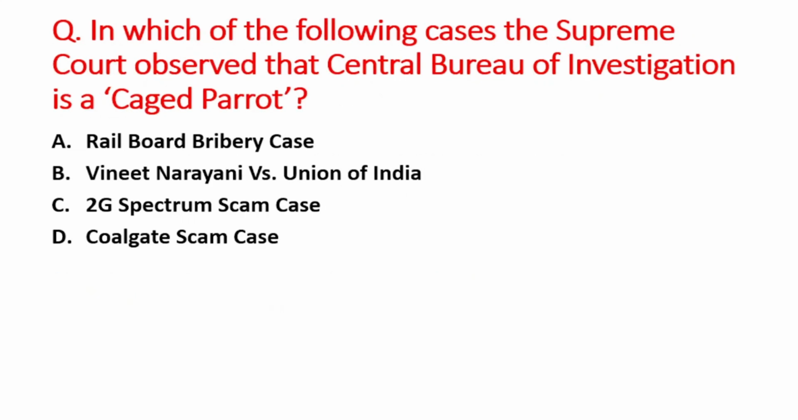Next question is, in which of the following cases the Supreme Court observed that Central Bureau of Investigation is a caged parrot? A option is Rail Board bribery case, B is Vineet Narain versus Union of India, C option is 2G Spectrum scam case, and D option is Coalgate scam case. So right answer is option D, that is Coalgate scam case.